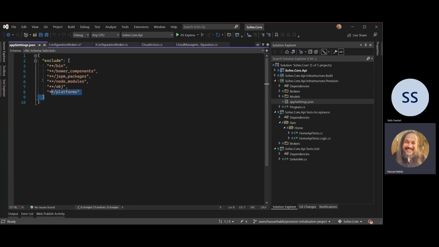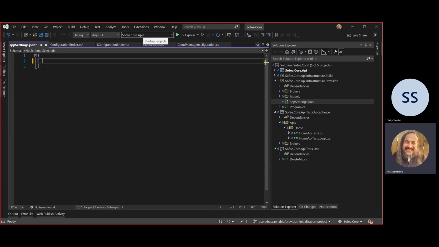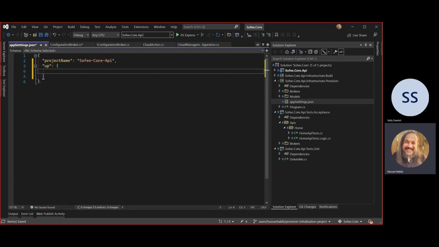What would be inside that file? We would put some information about our project, like the project name, right? The name of my project is Sophie.Core.API. So that's the name of the project. And then I can say up, I want to provision environments. What environments do I want?